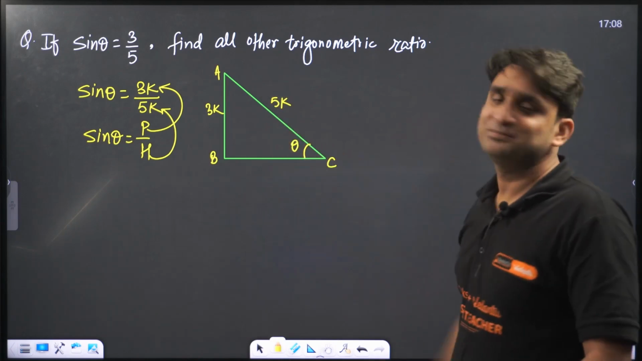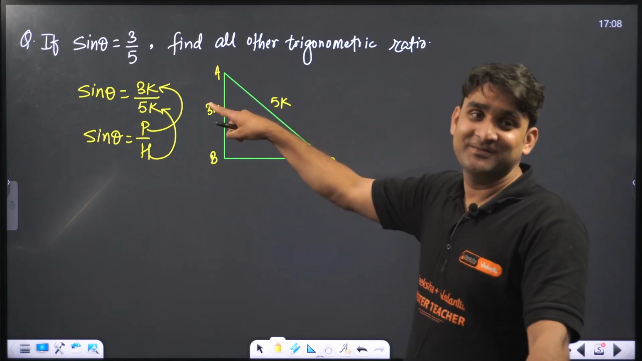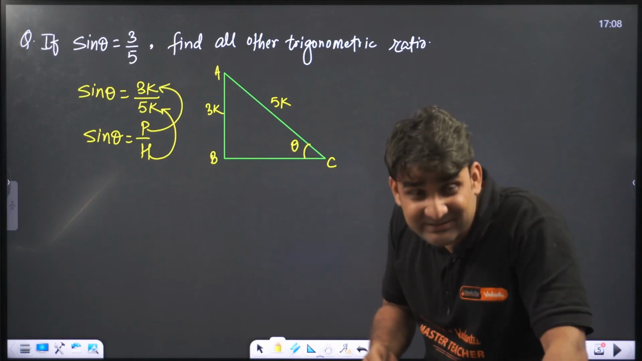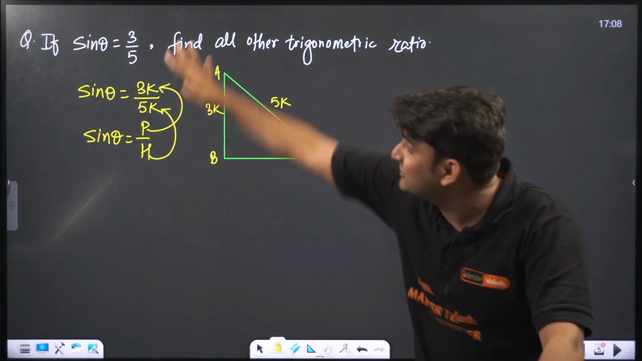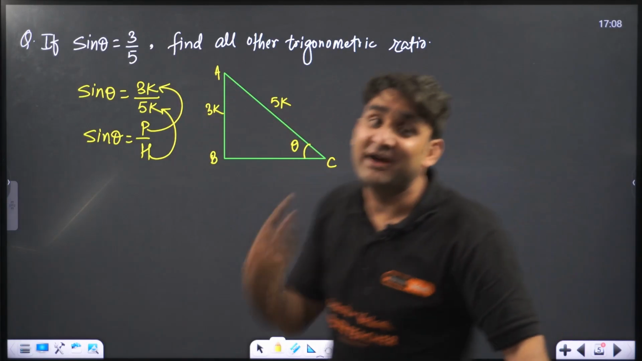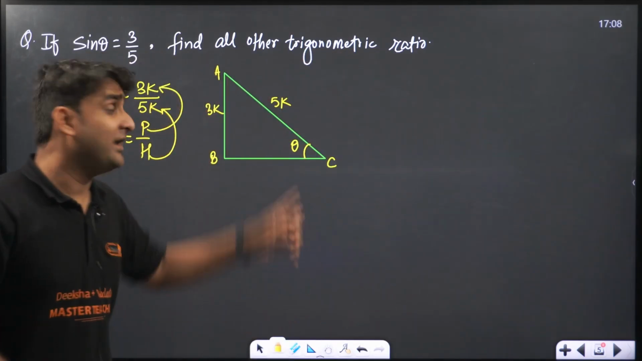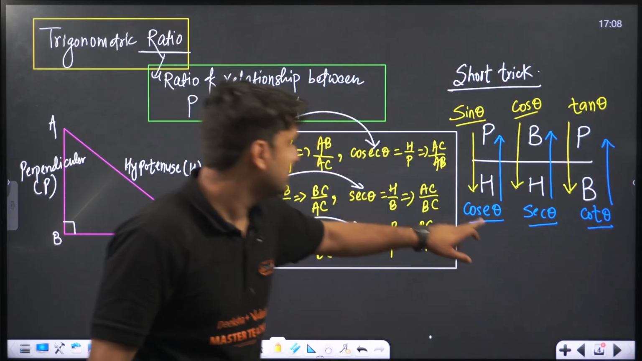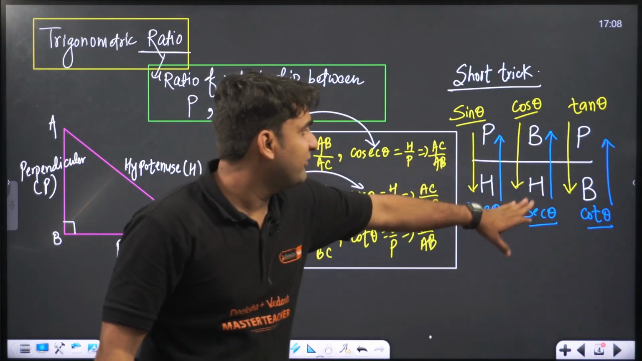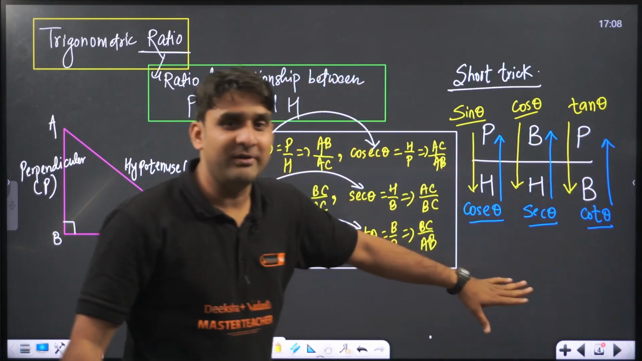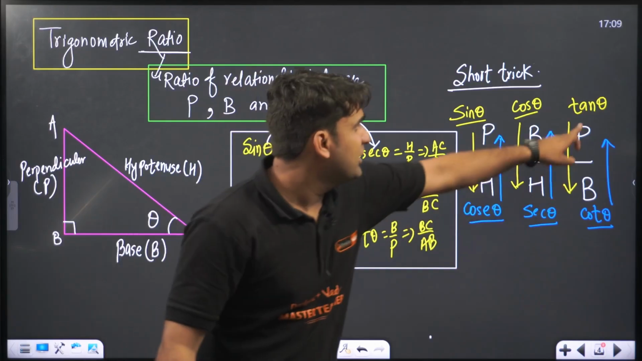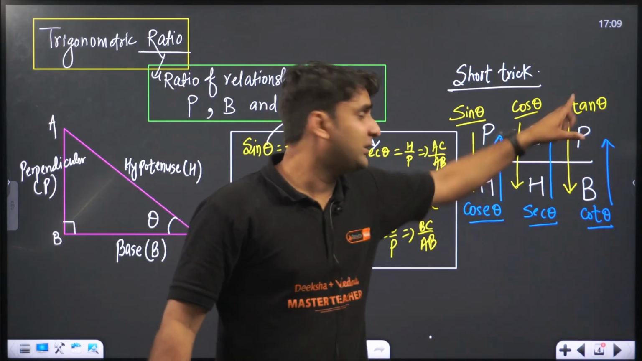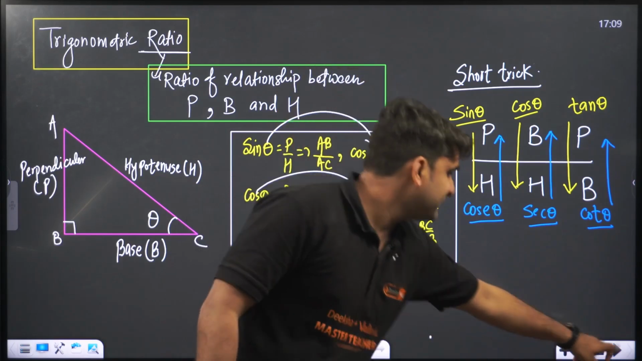So according to sine, we have perpendicular and hypotenuse. We don't have base yet, because we are dealing with sine theta. So let's find out base, because base is also required to find all other trigonometric functions. For cos we require base, for tan and cot we require base, because base is present in these ratios. So there are 4 trigonometric functions: cos, sec, cot, tan. We require base. So let's find base first.